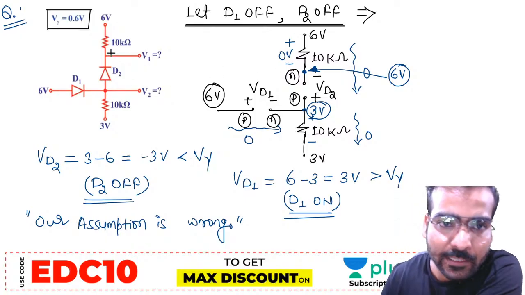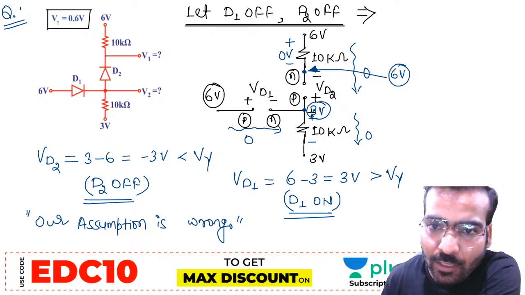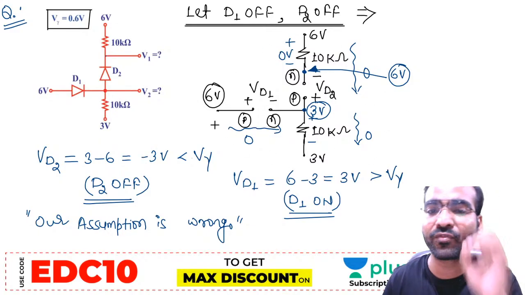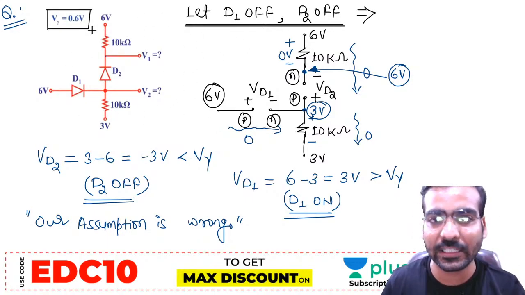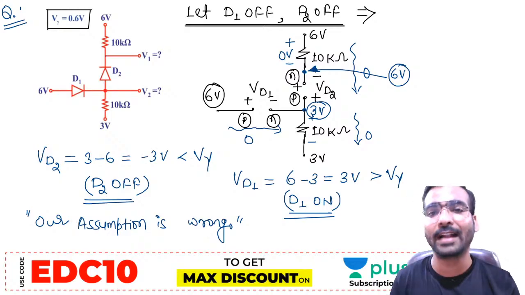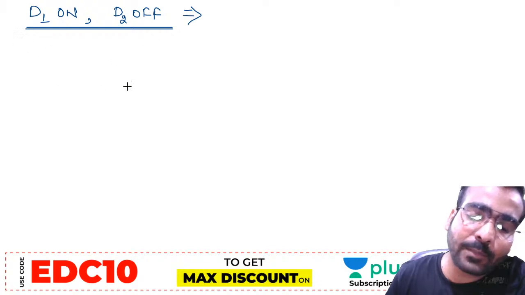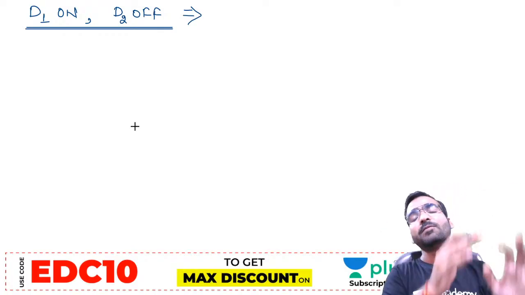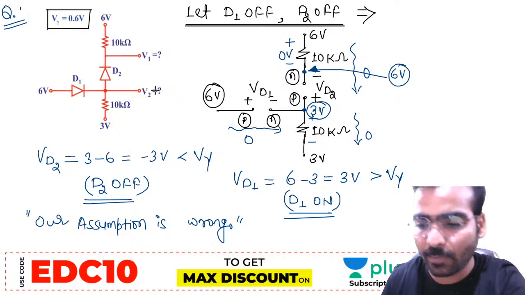Can you say V1, this node voltage, equals 6 volt and V2 equals 3 volt? Is it correct? No, it is not correct, because this circuit is not an exact representation of the original circuit. Both are not equivalent, because your assumption was wrong. After checking that assumption, we got this condition. For this condition, we have to redraw the circuit, and then calculate V1 and V2. That will be the correct answer for this circuit.